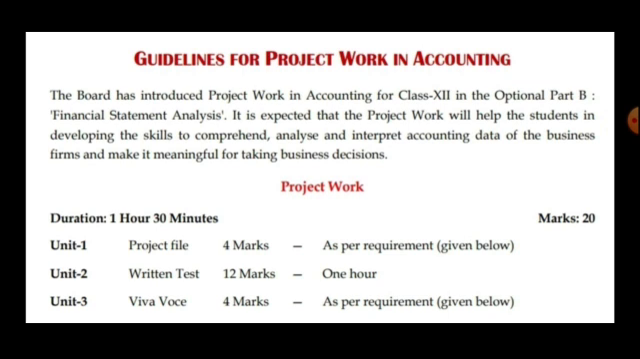The 20 marks is, you can see, divided into 3 parts. 4 marks is your project file. So, first unit and the third unit are interrelated. The viva will be on the basis of your project file, and written test, that means the sums based on cash flow analysis and ratio analysis.